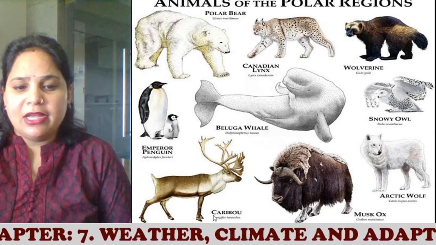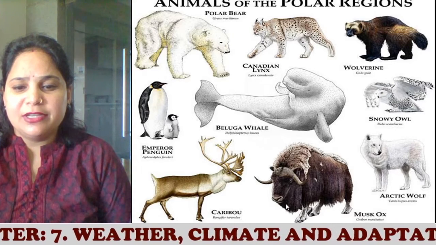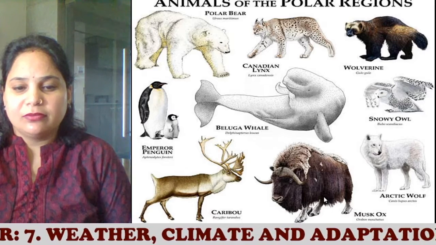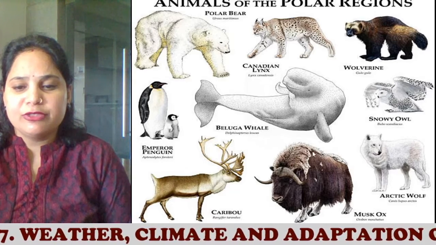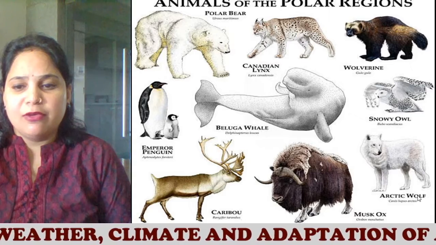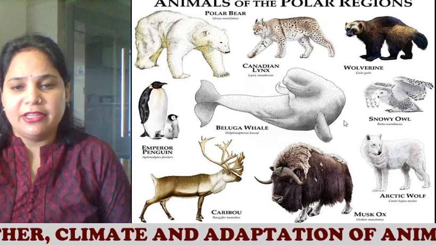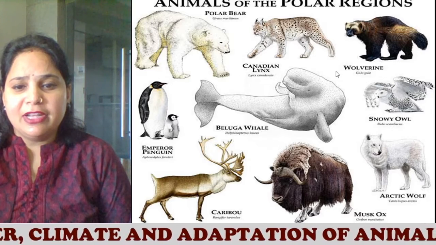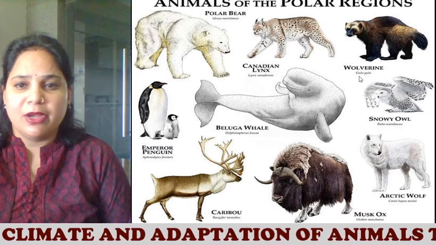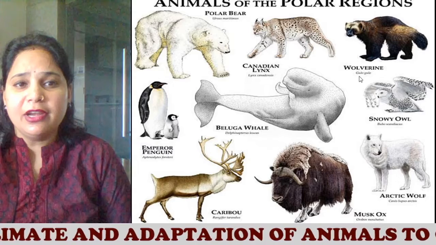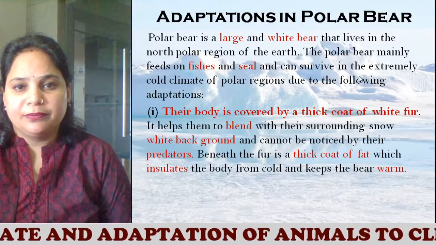Snowy owl, then the caribou, that is your reindeer, then the musk ox, which is very different from other oxen, then the Arctic wolf. Most of the animals, as you can see here, are white in color and have different kinds of structures compared to animals found in other regions of the world.